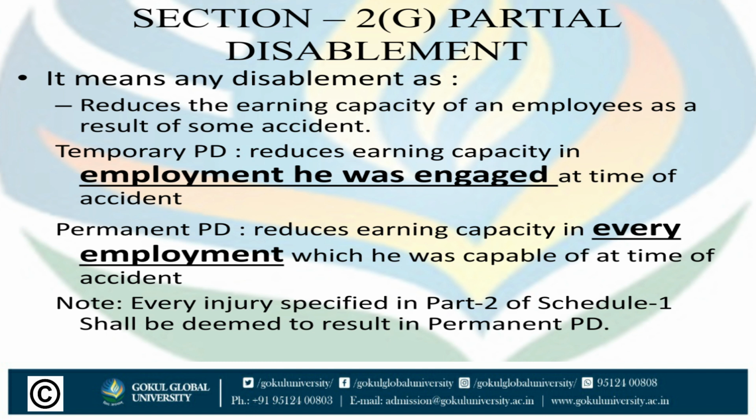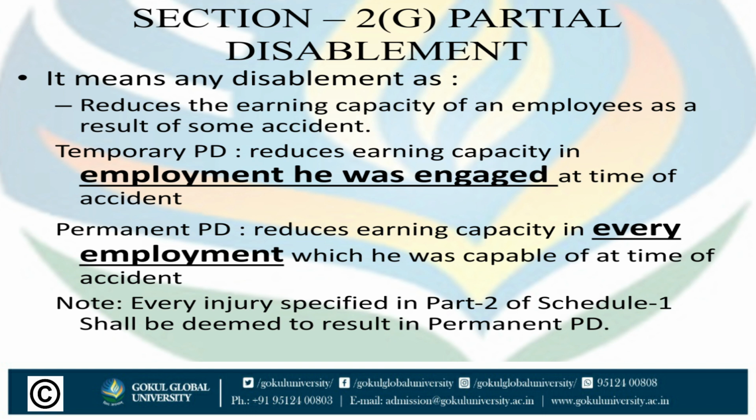Now let us understand the types of partial disablement: temporary partial disablement, and second is permanent partial disablement. Temporary partial disablement reduces the earning capacity in the employment in which he was engaged at the time of accident. It means the employee cannot perform properly the same nature of work which he performed before the accident.